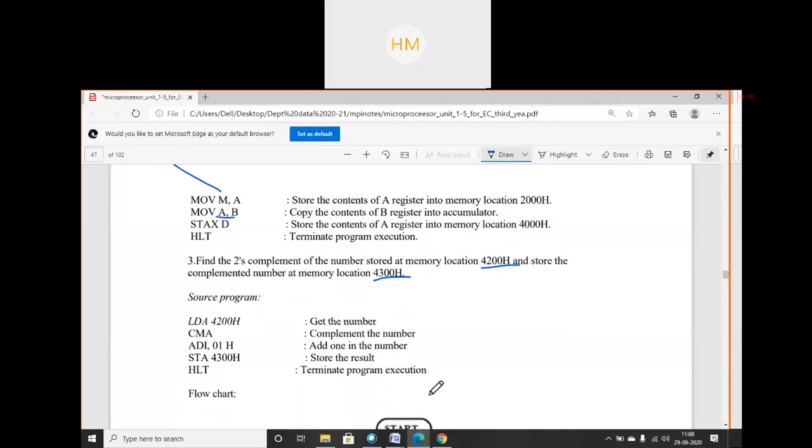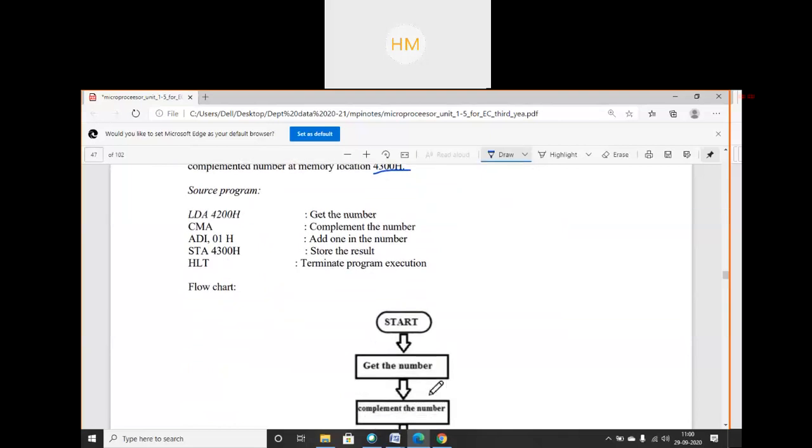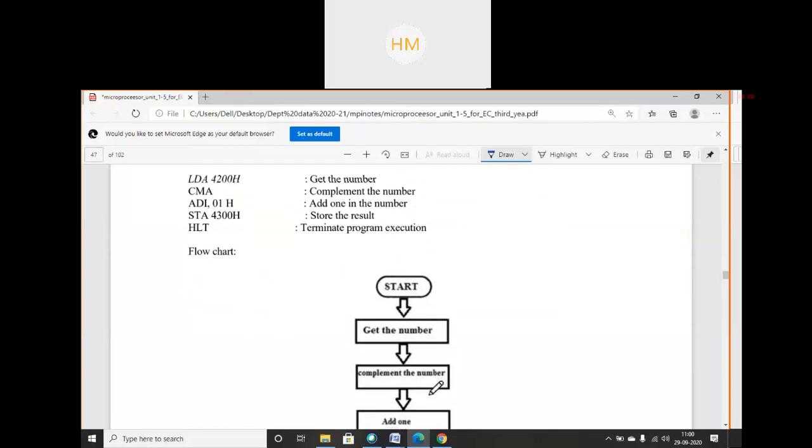You can draw your flowchart also, which is shown here. Start, get the number. Yes, CMA you have to use. Get the number, then complement the number because that logic you have to apply. Then add 1 using ADI 01x. Instead of this instruction you can use ADD also, but for that you have to use 2 instructions.